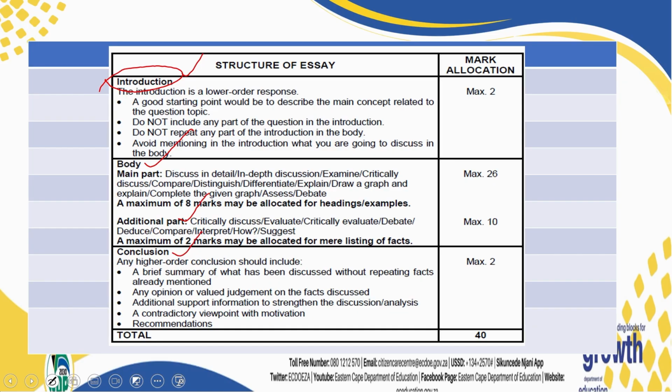Even when your marks are being awarded, you are given your maximum of 26 or whatever you have scored. You are also given what you have scored here, if it's 10 or whatever you have scored, and also here, to make a total of 40.